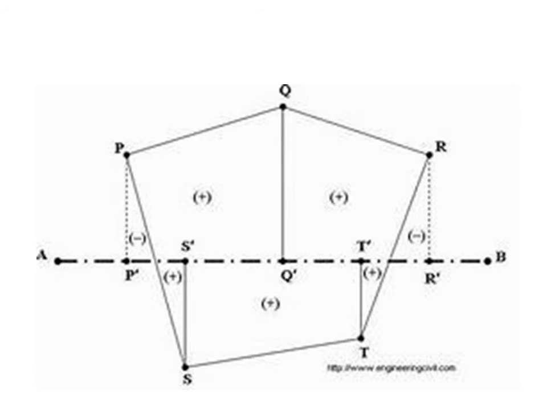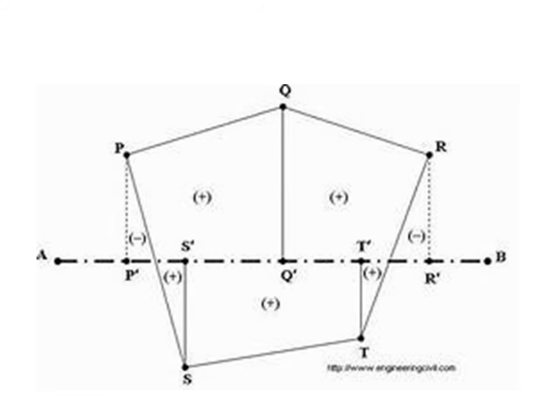This slide refers to the fieldwork in chain surveying. The points A and B are called main stations. The points P, Q, R, S, T indicate the closed traverse, and we are interested to calculate the area PQRST.